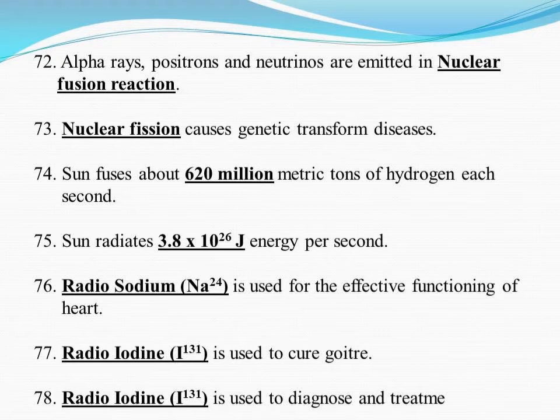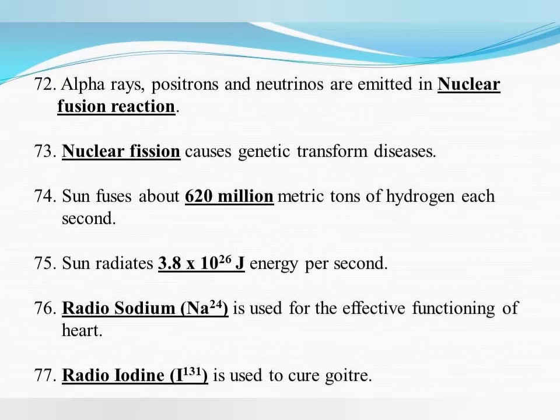Nuclear fission reaction causes genetic transform diseases. The sun fuses about 620 million metric tons of hydrogen each second, and the sun radiates 3.8 × 10^26 joule energy per second.